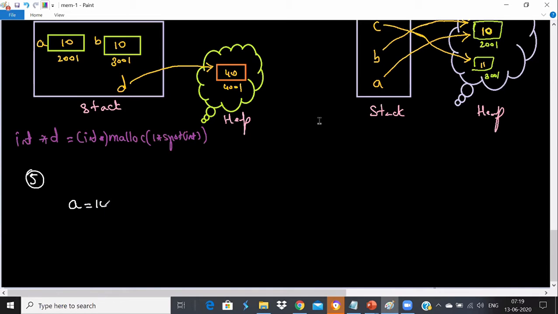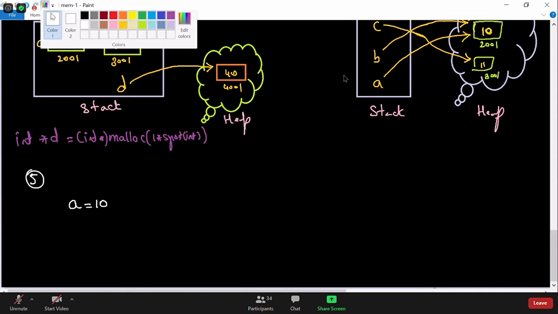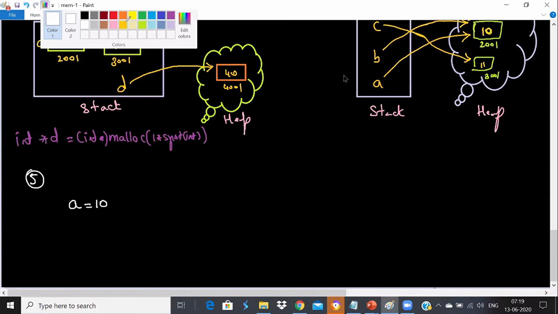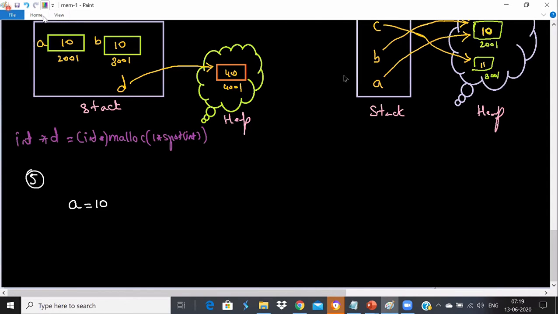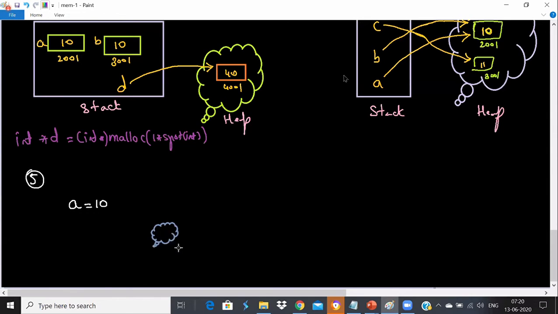We all know that when I say a is equal to 10, okay, I'm just taking the same example. What happens in memory? We learned that in memory, two memories get created. One gets created as heap memory, and the other one gets created as stack memory. Two memories come into the picture right now.